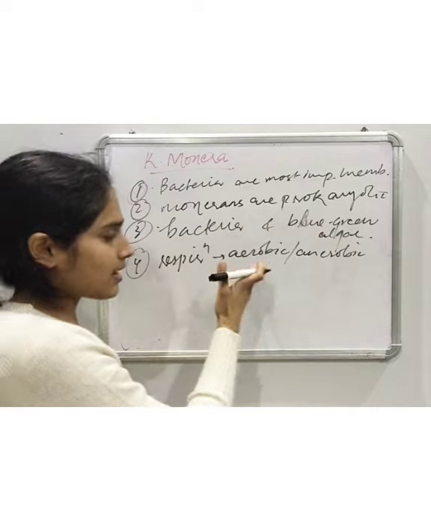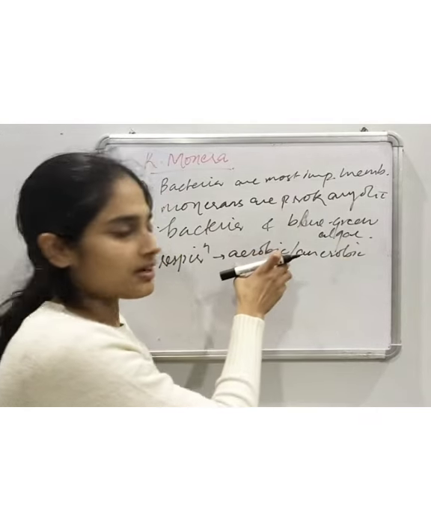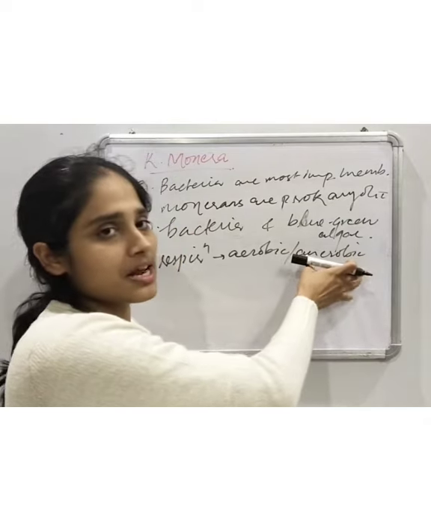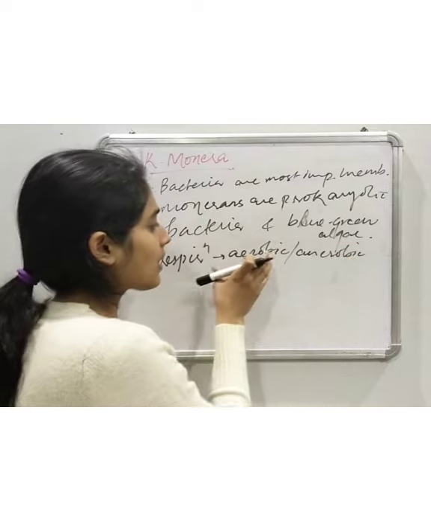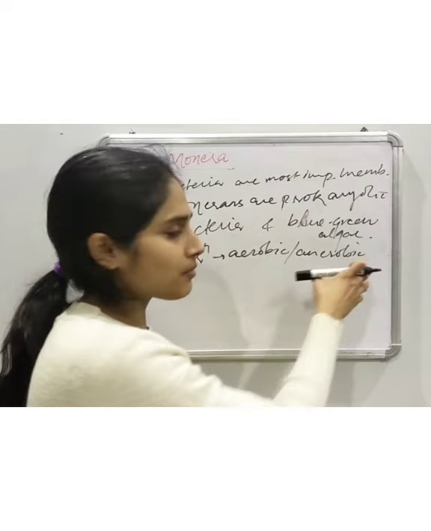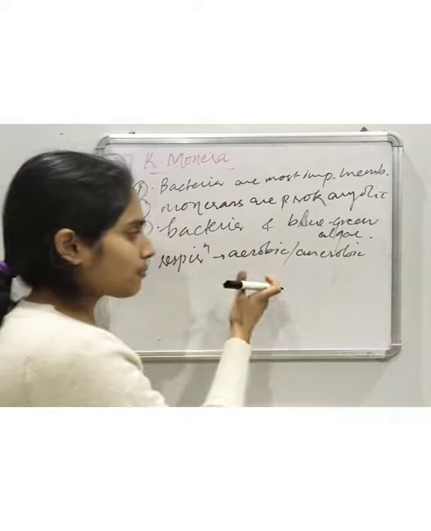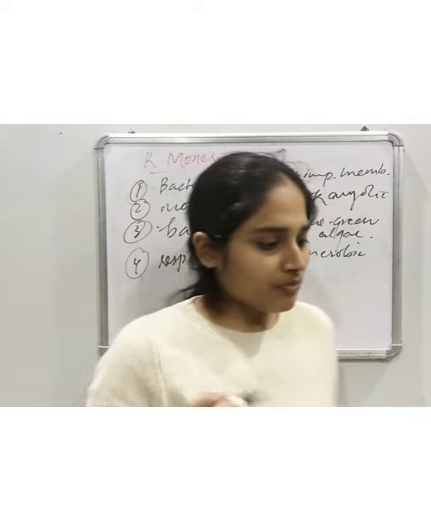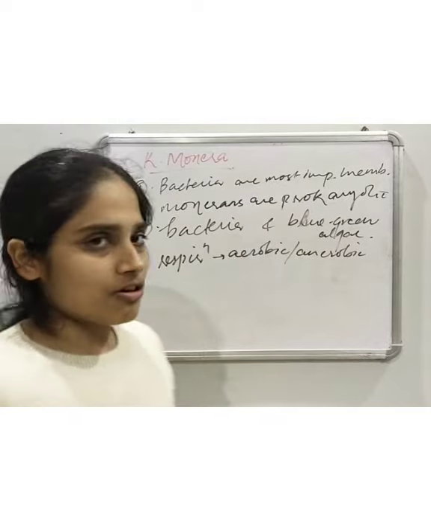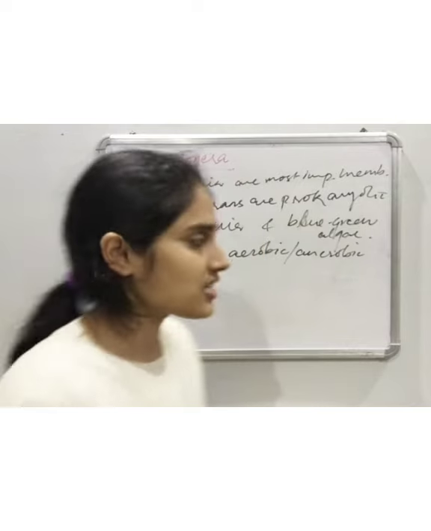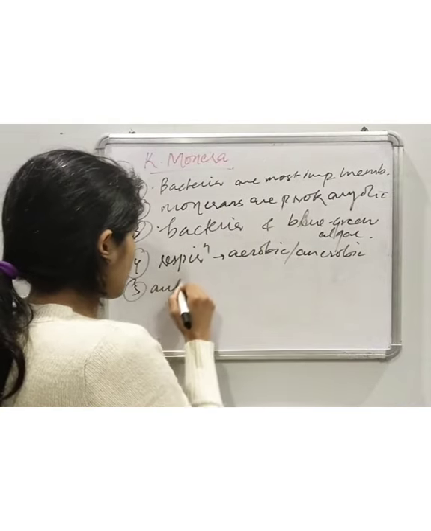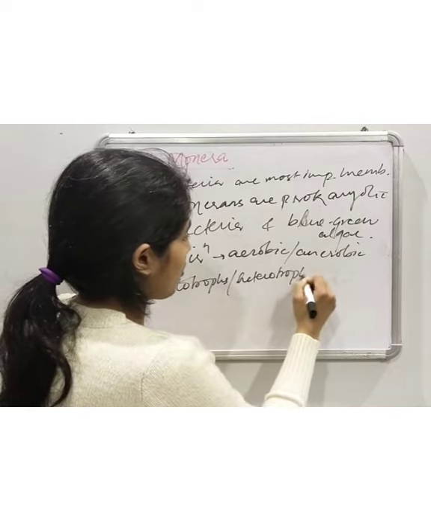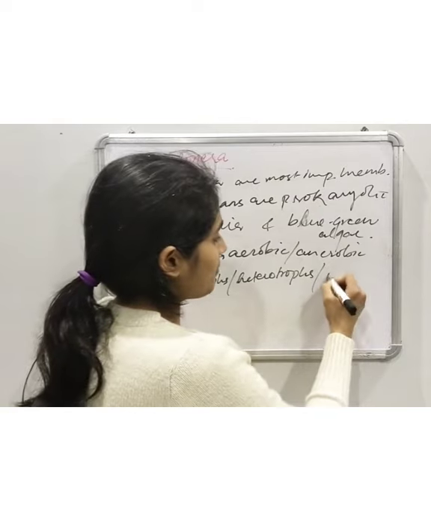Aerobic means respiration in the presence of oxygen, and anaerobic is respiration in the absence of oxygen. They can be autotrophs or heterotrophs, or sometimes also parasitic in nature.